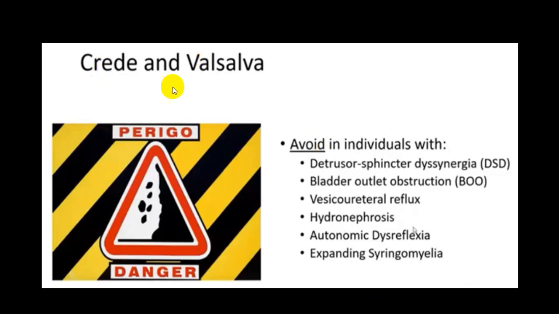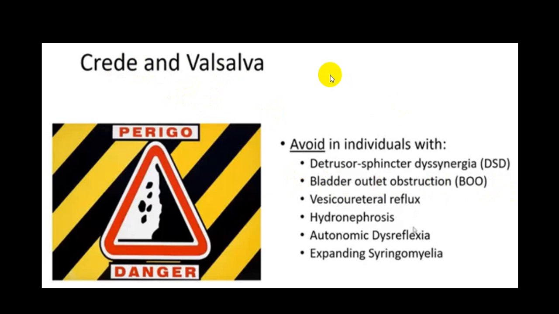By and large, the Credé method or Valsalva method is very frequently utilized, particularly in the lower motor neuron variety, and that should be avoided in a person with detrusor sphincter dyssynergia, which is a variety of upper motor neuron. So in an upper motor neuron lesion, don't attempt Credé or Valsalva maneuver. In a person with bladder outlet obstruction, particularly prostatic problem, bladder cancer or urethral stricture, avoid that.